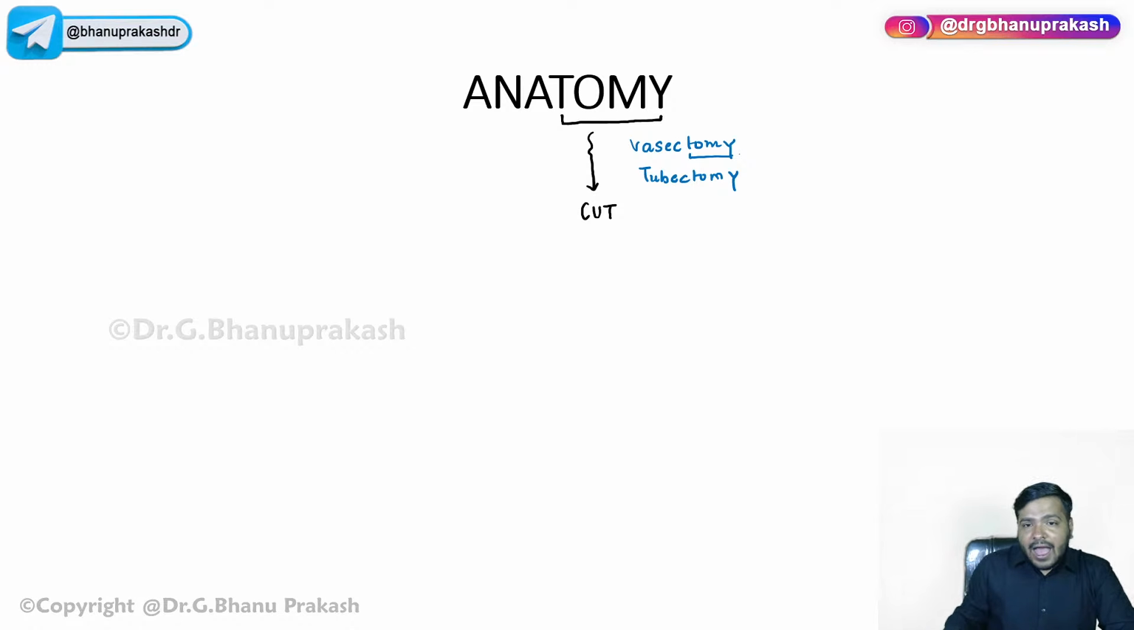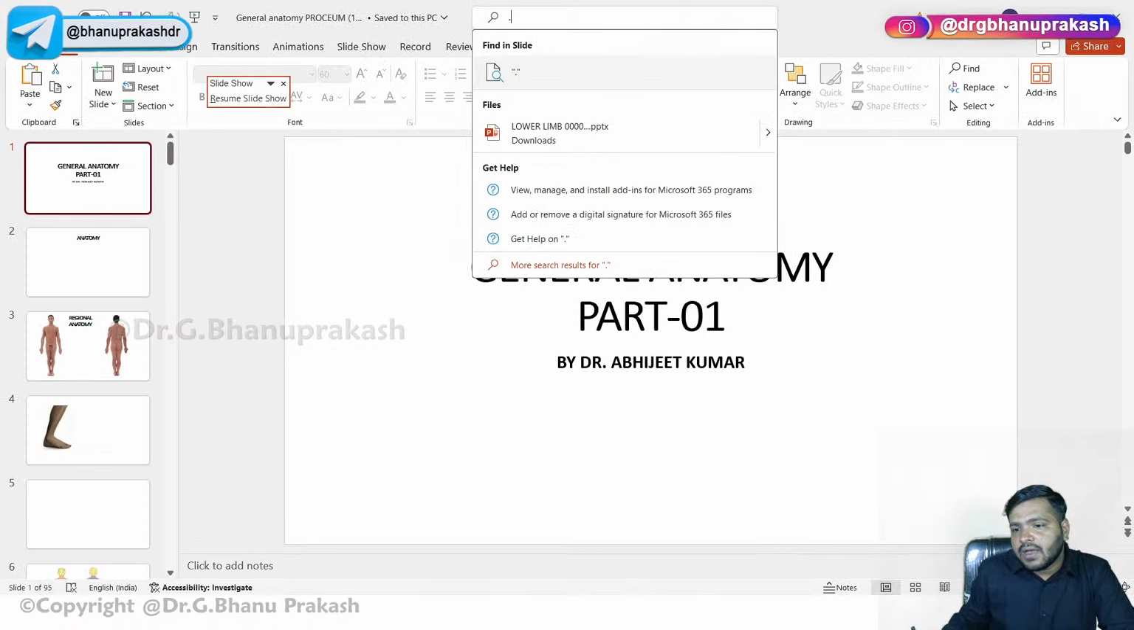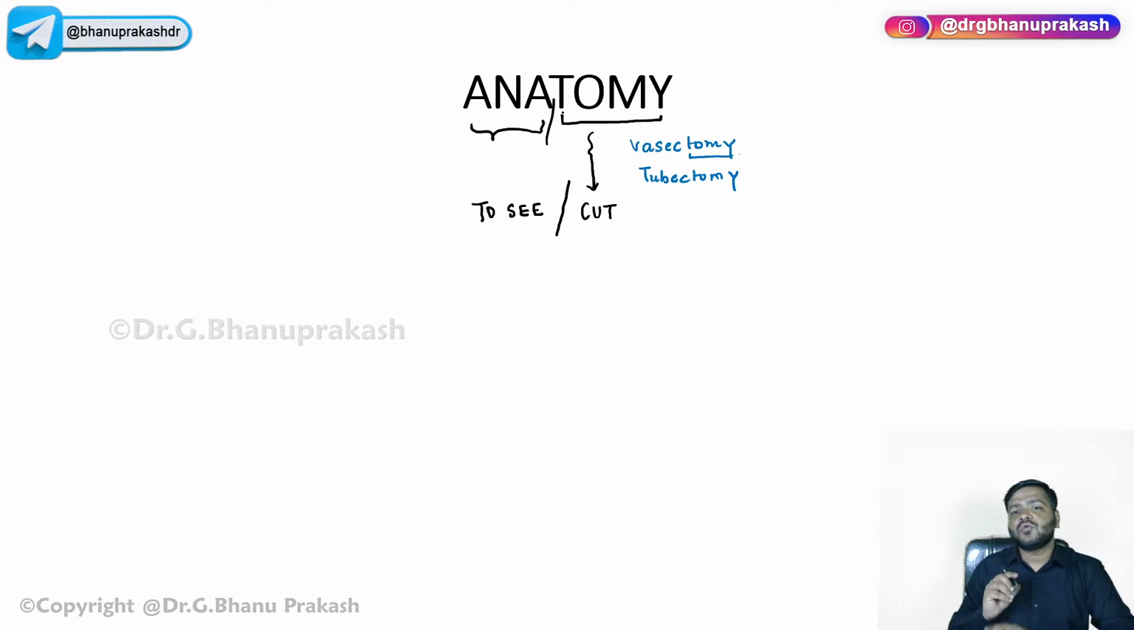Apart from that, the word Ana in Latin means to see. So the word anatomy is basically divided into two parts, Ana and Tommy. Ana means to see and Tommy means to cut. Yes, Niku Chauhan, very good. Sabine Raj Singh, very good.